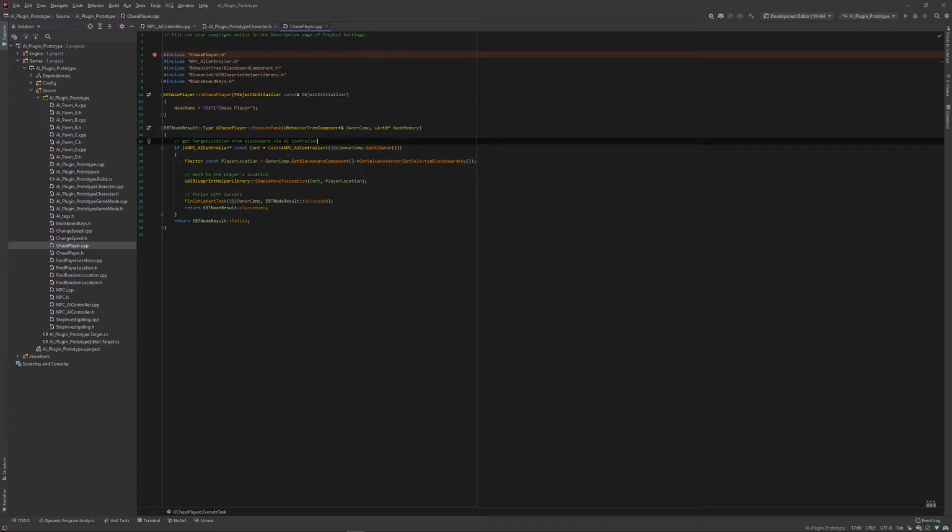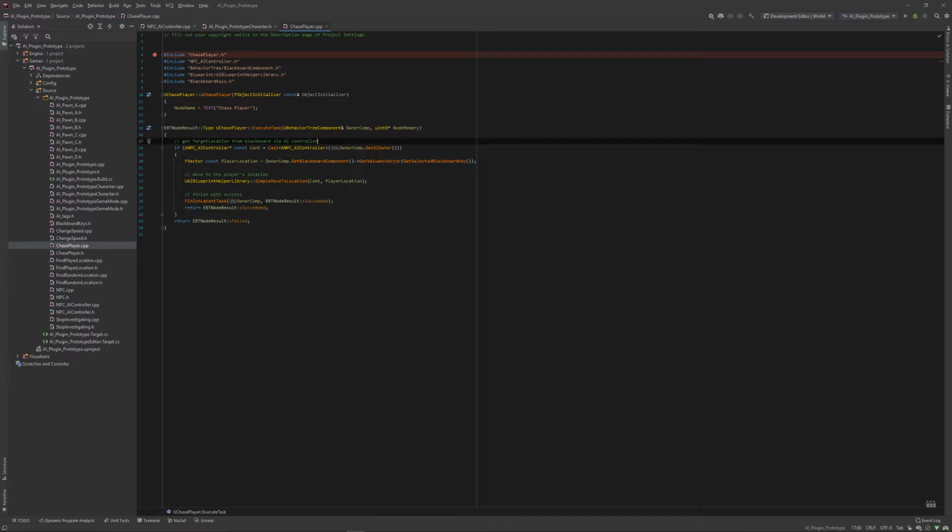Now we're using an inbuilt function, so it gets the Blackboard component for the owner, and whatever key is assigned to it on the Blackboard at the time, it sets that value to that key. So you don't have to mess with the key names anymore. It just automatically does it for me, which is much easier to write this stuff and expand on it.